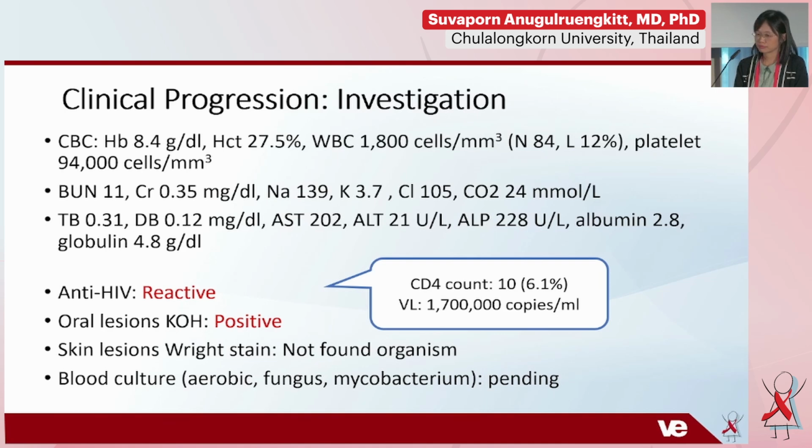So if you're in settings that can do bone marrow aspiration, it might be a way to get a more precise diagnosis while you're waiting for culture from blood to come back. Sometimes we can see the organism in bone marrow aspiration and stain. So if possible, we might consider doing that.